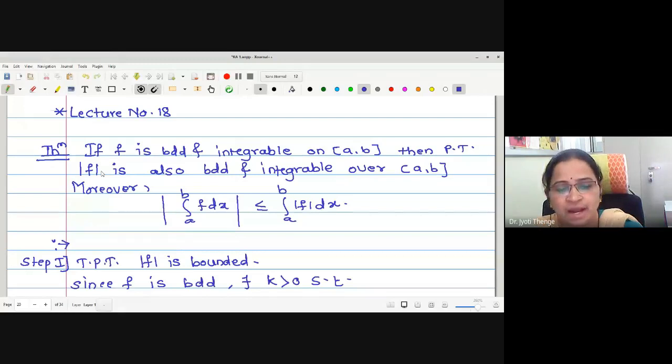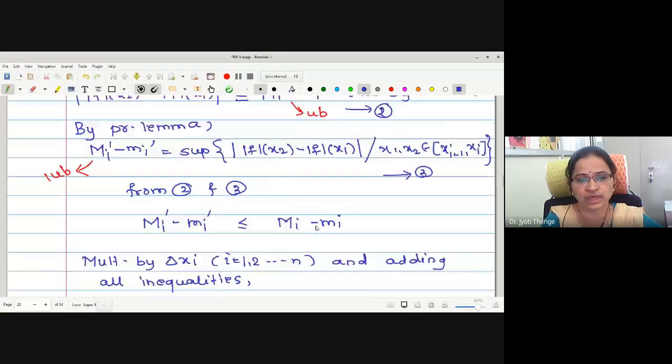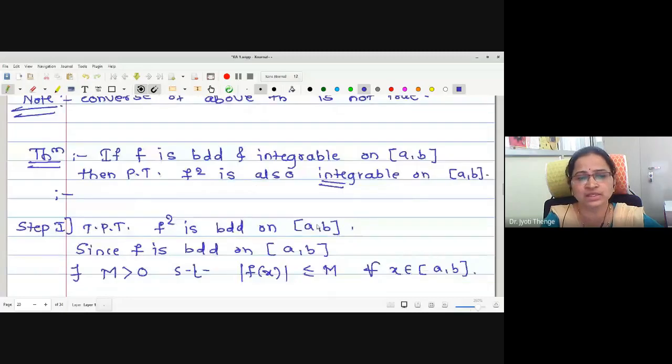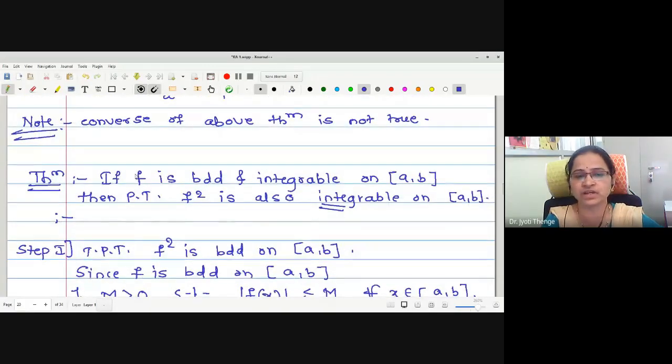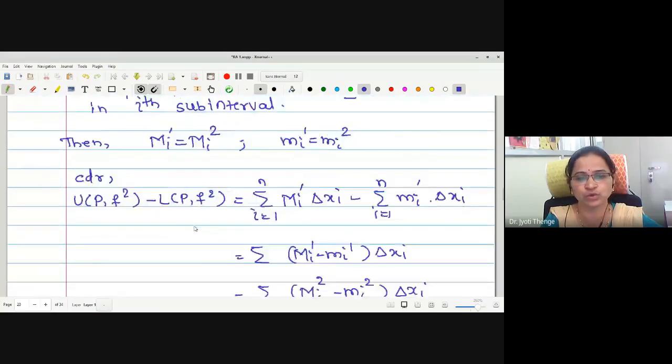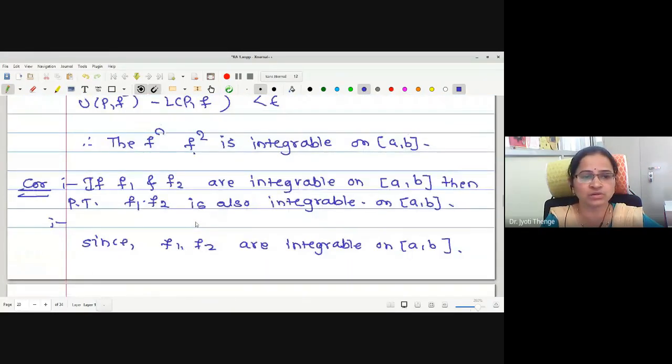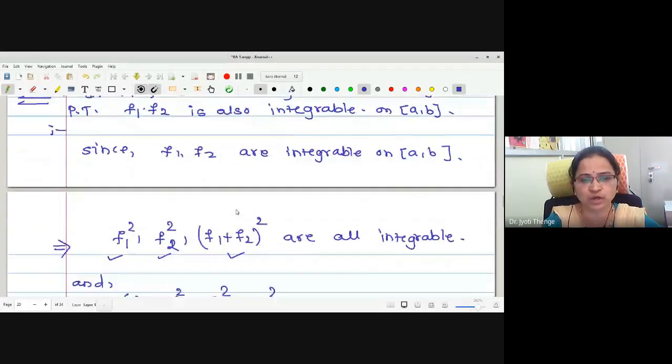Also, we have proved that the modulus of the integration a to b f dx is less than or equal to the integration of the modulus. Okay, this is the first theorem we have proved. In the second theorem, we have proved that whenever a function f is bounded and integrable, then the square function is also integrable on the given interval a to b. As a corollary to this theorem, we have proved that whenever two functions are integrable, then the product is also integrable. Actually, we have proved that the product of two integrable functions is also integrable, but here we have proved this by using a previous theorem as a corollary.